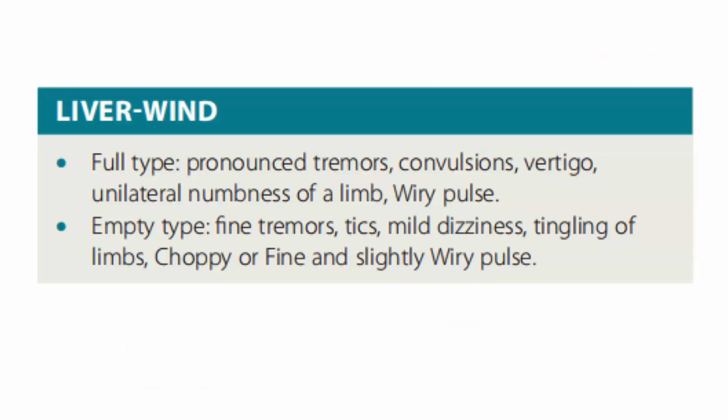So to summarize, liver wind will have 2 general categories, that is full and empty. In full type, there will be pronounced tremors, convulsions, vertigo, unilateral numbness of a limb, and a wiry pulse. In an empty type, there will be fine tremors, tics, mild dizziness, tingling of limbs, choppy or fine and slightly wiry pulse.